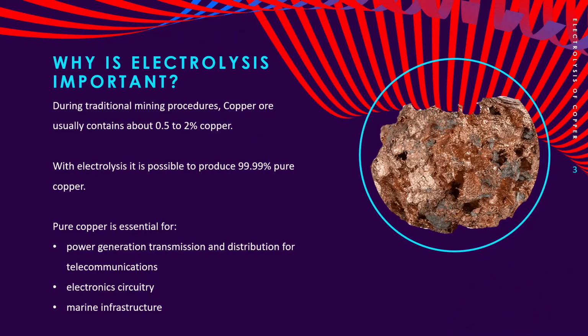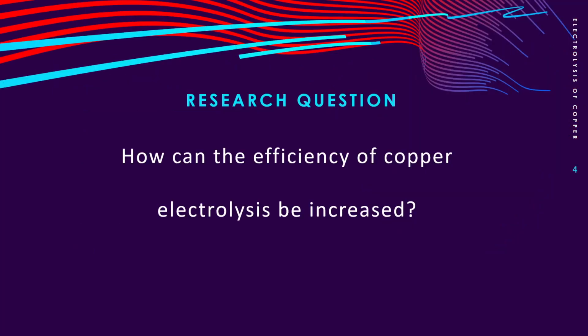So why is this important? During traditional mining procedures, copper ore usually contains about 0.5 to 2% copper. With electrolysis, we're able to produce almost pure copper, which is essential for power generation, electronic circuitry, and marine infrastructure. Thus, the question is proposed: how can the efficiency of copper electrolysis be increased?